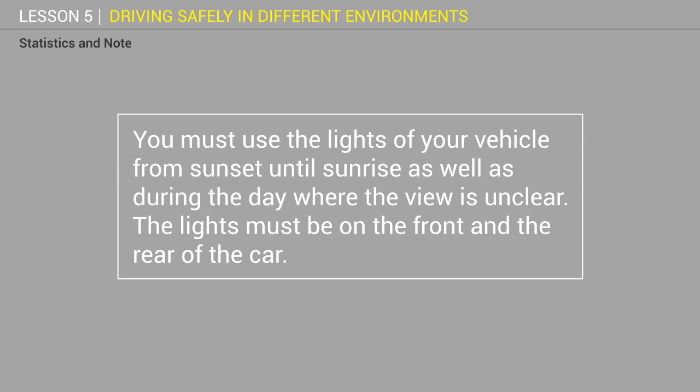Note: you must use the lights of your vehicle from sunset until sunrise, as well as during the day where the view is unclear. The lights must be on the front and the rear of the car.